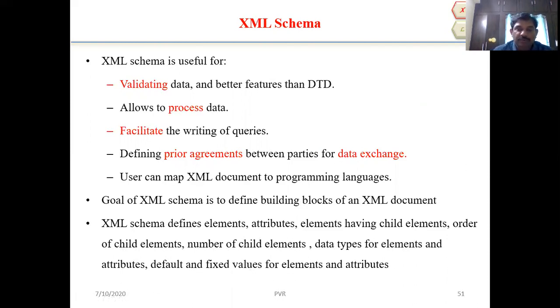For example, if you create student data, in student data we can write a number of students' data. Student name, roll number, student name, roll number. Like that, we can create a number of child nodes. For the root node, we can create a number of child nodes.